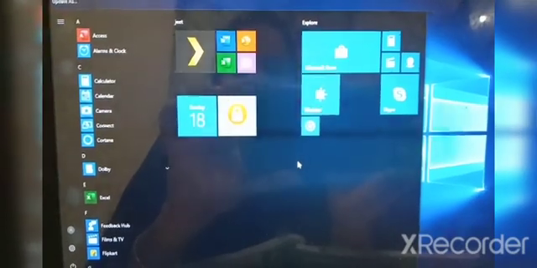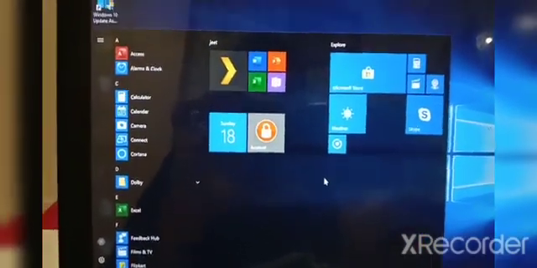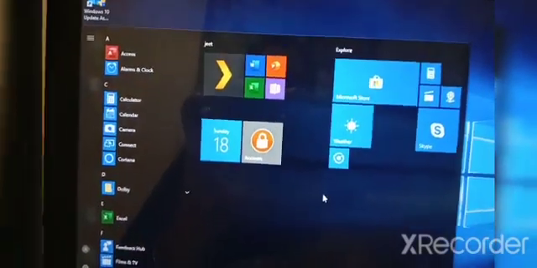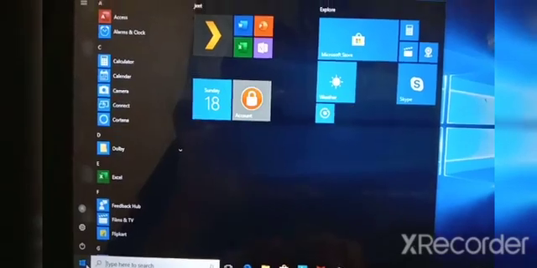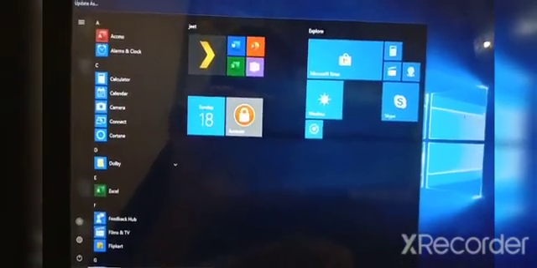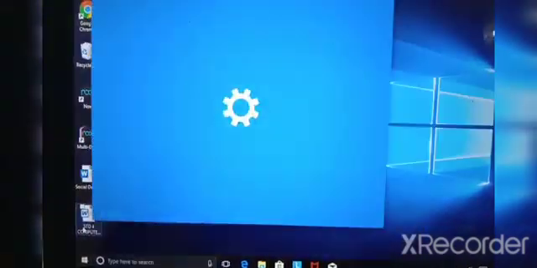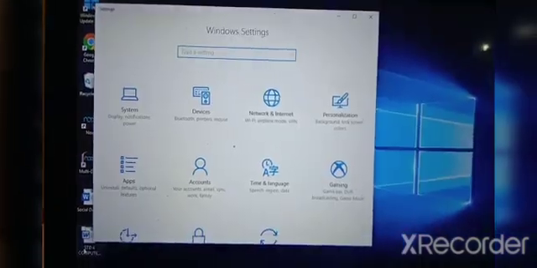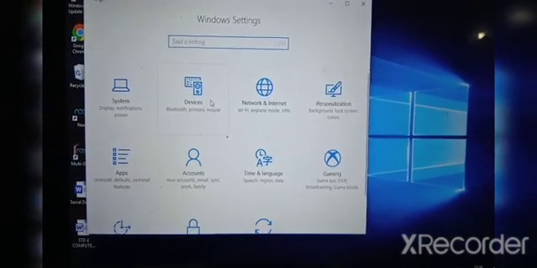Now children, we will see all the settings. This is the start button. When you click on the start button, the start menu opens. Now click on settings. Now settings will open. These are the Windows 10 settings.